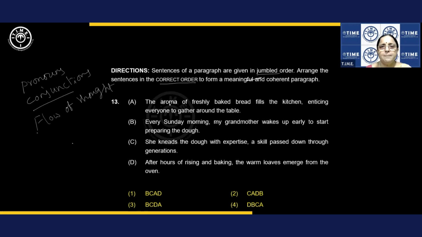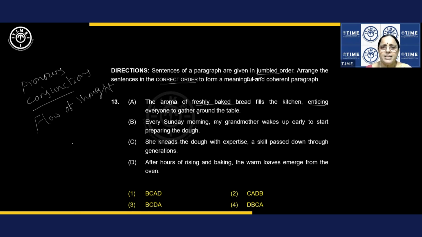All right. Ready. The aroma flavor of freshly baked bread fills the kitchen, enticing, attracting everyone to gather around the table. Very good. All right. See, I'm not writing the meanings here, right? So what happens if I focus on the meaning? I miss the flow of thought. Understood? So this is about freshly baked bread. All right. Okay, very good. Aroma from freshly baked bread.